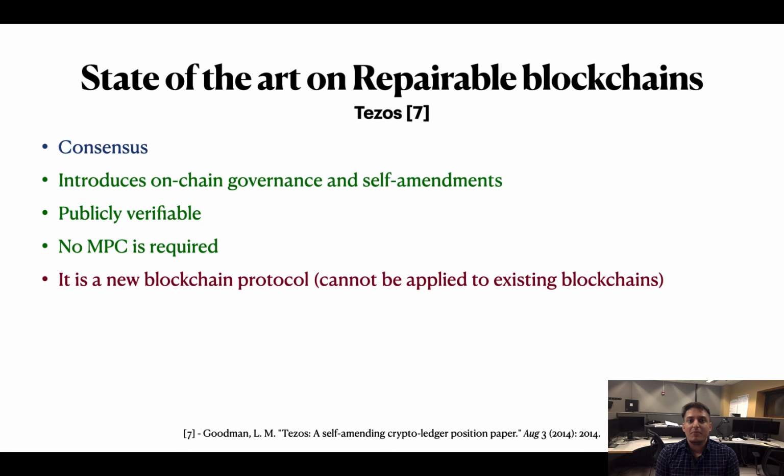Tezos is a self-amending crypto ledger. This solution has stakeholders that can propose and amend changes to the blockchain and the amendment process itself. This solution is therefore publicly verifiable. Tezos also allows stateful repairs to the blockchain without needing any protocol to be run between the miners. Tezos is a new blockchain. It cannot be implemented on Ethereum or Bitcoin to start repairing old transactions.